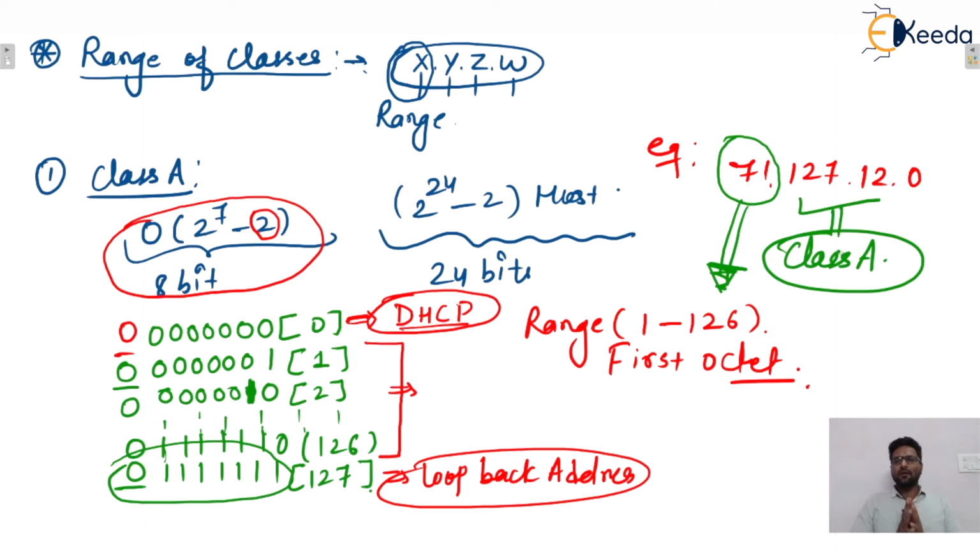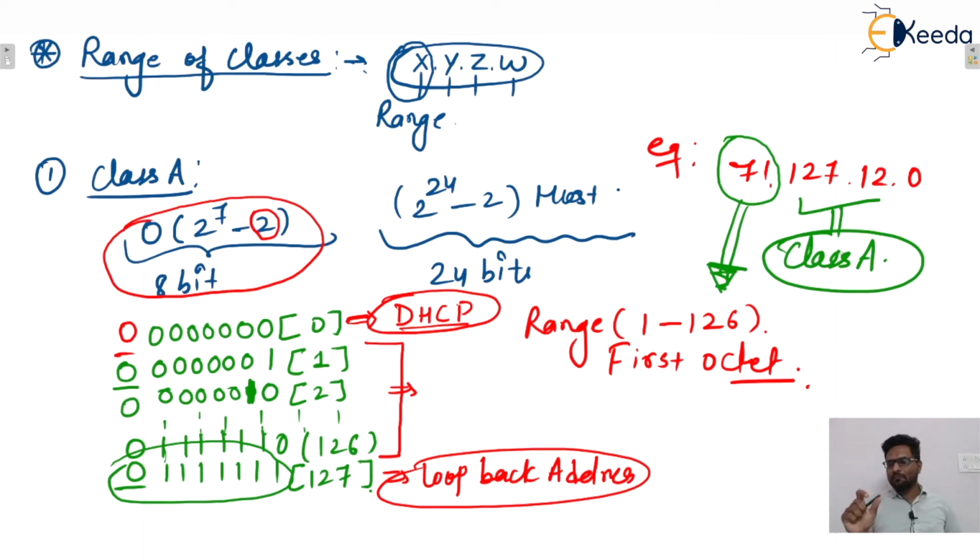I hope this one is clear to everyone. Whenever an IP address is given in dotted decimal notation, with the help of the first octet we can identify the class. But whenever it is given in the binary format, then by seeing some leftmost bits we can identify the type of the class. I hope this one is clear to everyone.